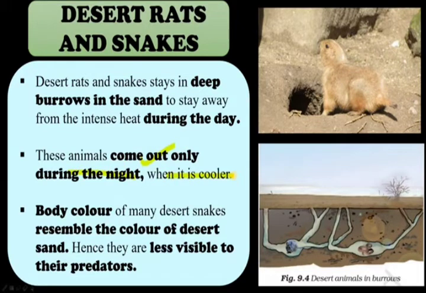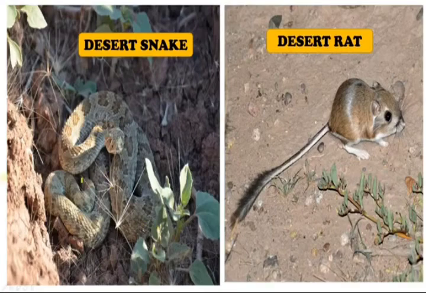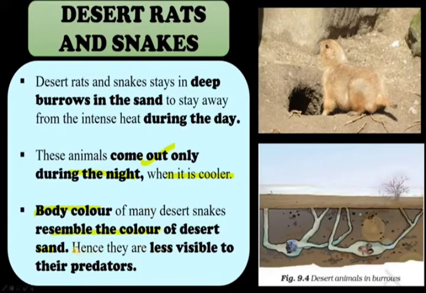At night the land becomes cool. That time they will come outside. The desert rats and desert snakes stay inside the deep burrows, and the body color of many desert snakes will be like the color of the desert sand, hence they are less visible to their predators.